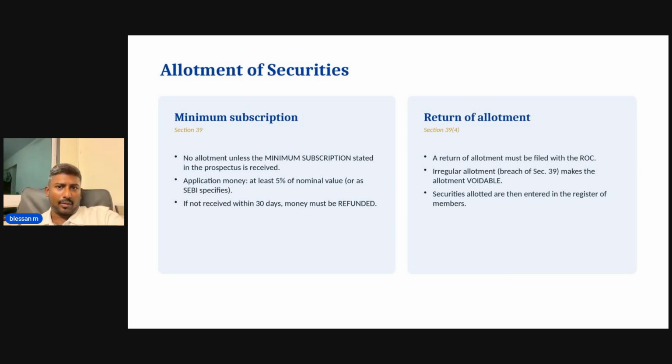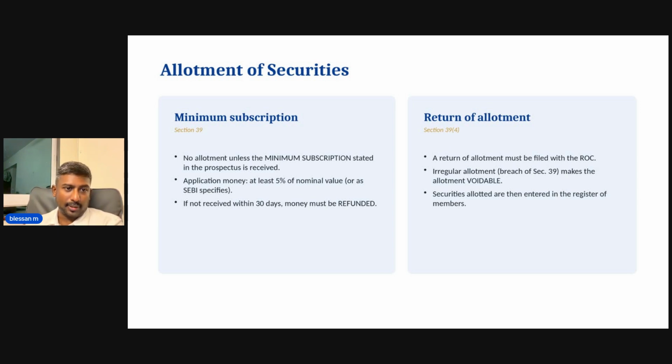And return of allotment is, once the allotment is made, it must be filed with the ROC, the Registrar of Companies. And if it is an irregular allotment, remember the word, it is voidable. The irregular allotment is voidable here. So that is another important thing. It is not void, but it is voidable by the person who has suffered. And securities allotted are entered in the register of members.